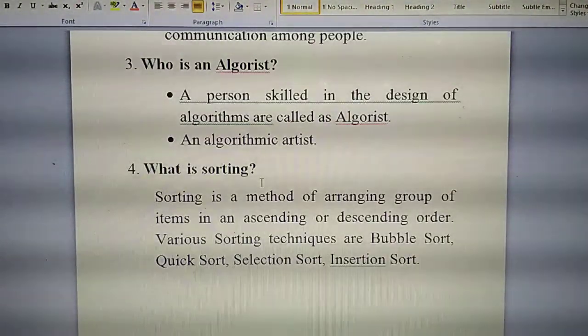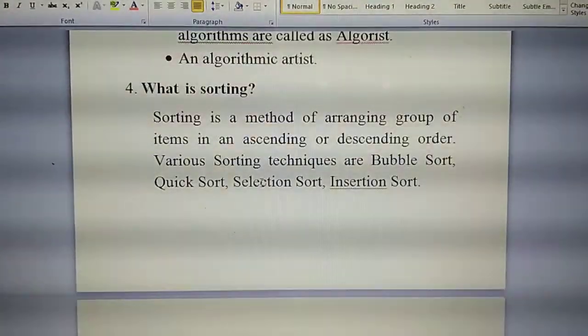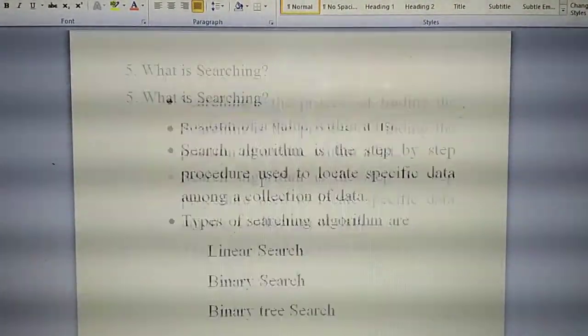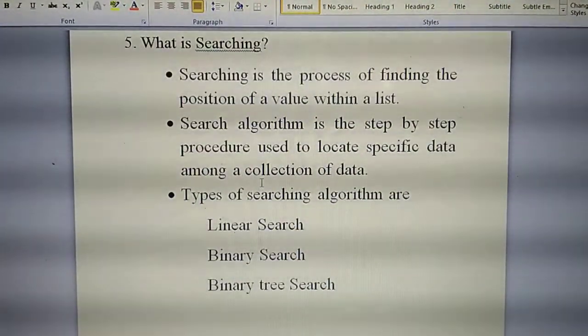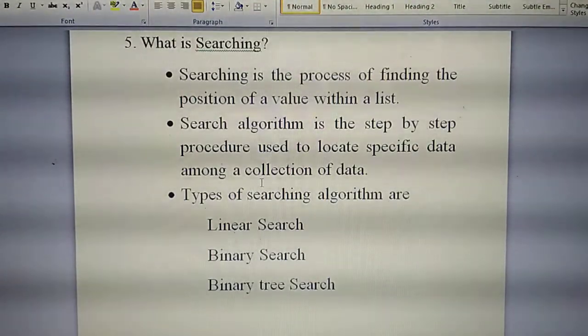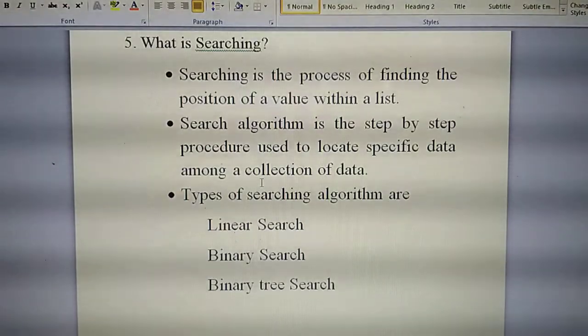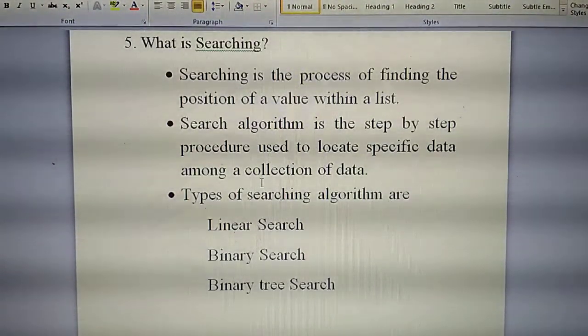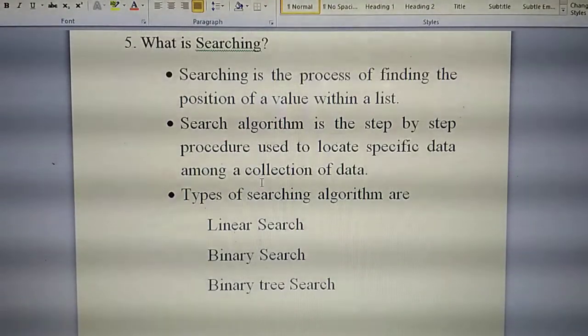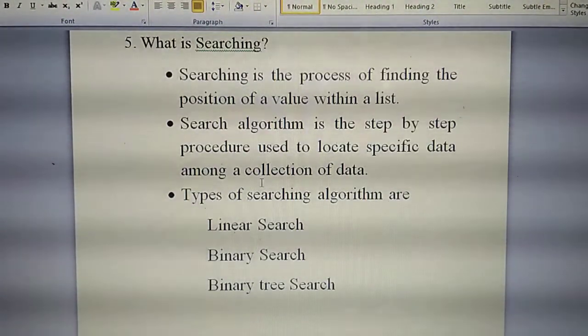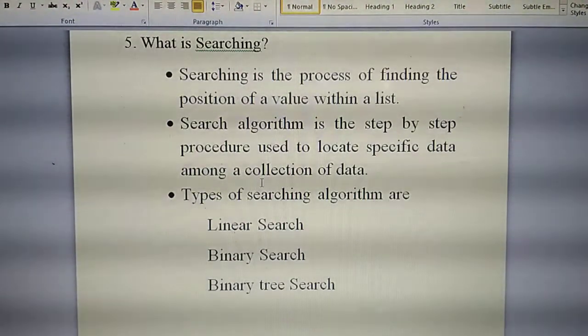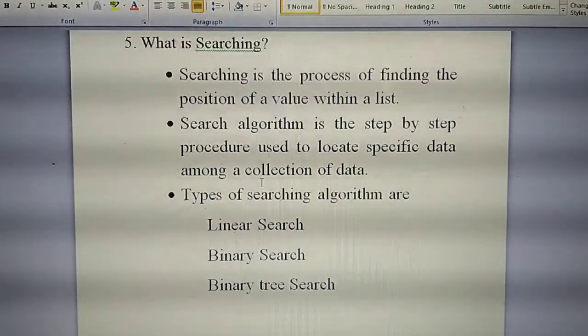Yes. Next question. What is searching? Fifth question, fifth 2-mark question. What is searching? First point: searching is a process of finding the position of a value within a list. Write fast.